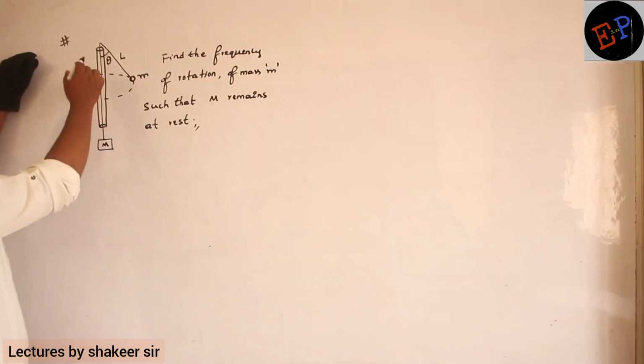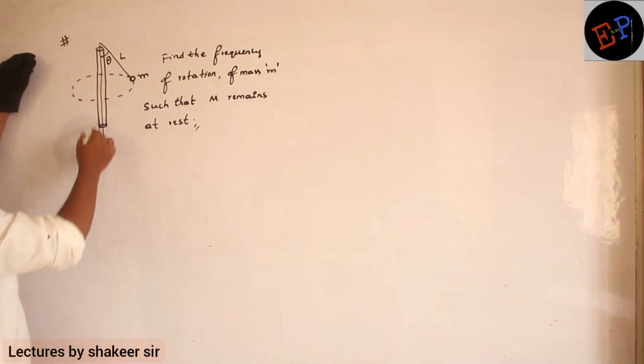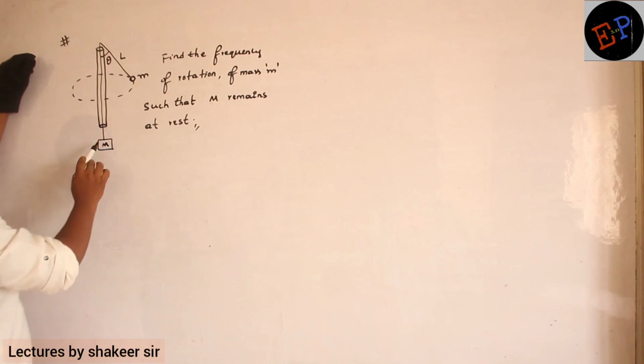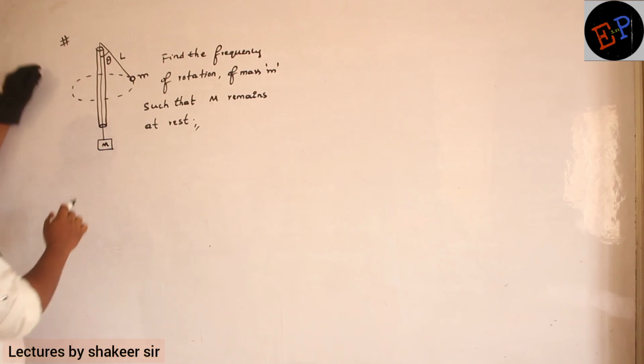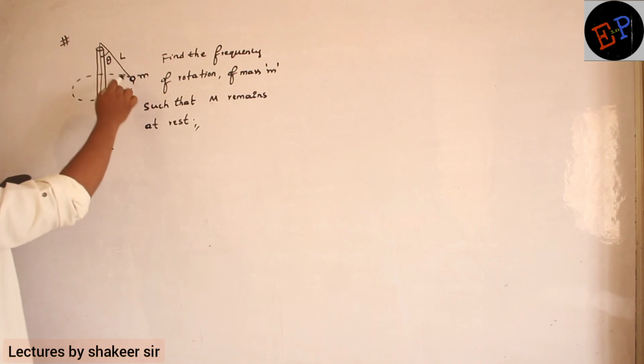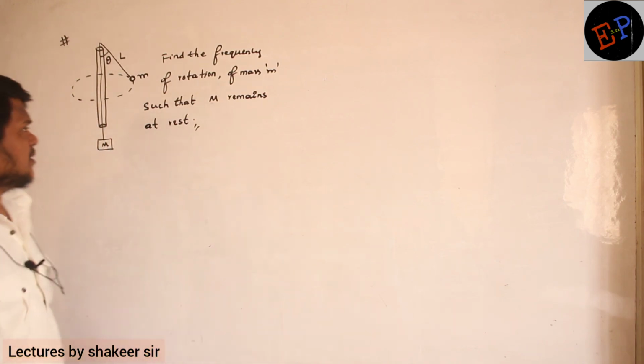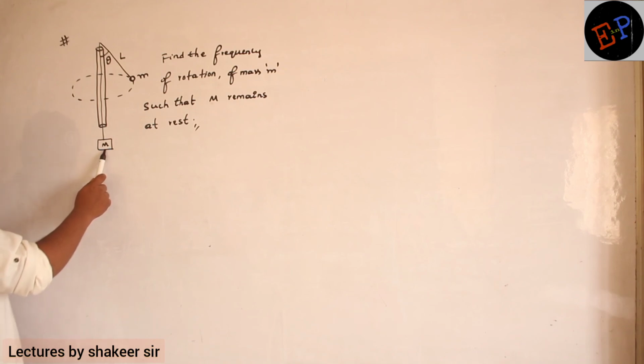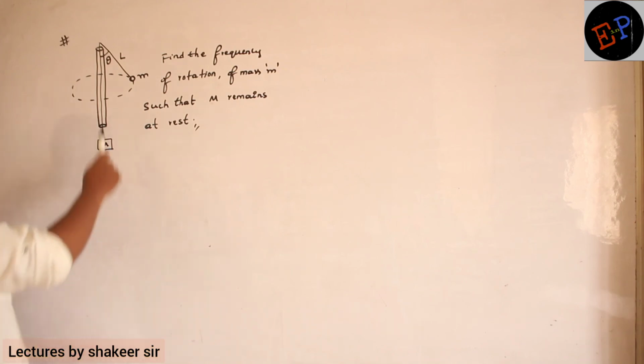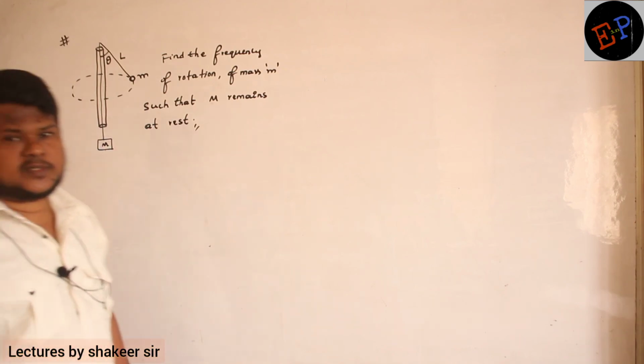Fine. So this is a rod. Through this rod, a rope is passing, and one end of the rope is connected to a mass of capital M. Other end of the rope is connected to a mass of small m. Now, to make this capital M stay at rest, this mass should rotate. Are you able to understand?